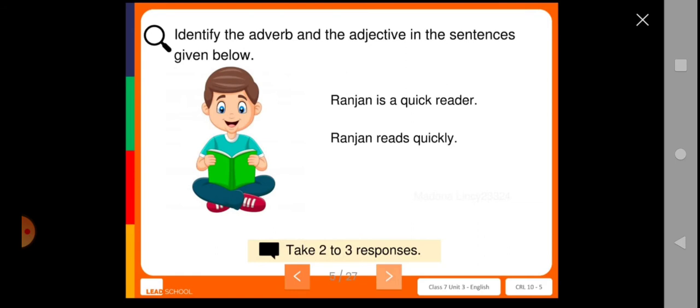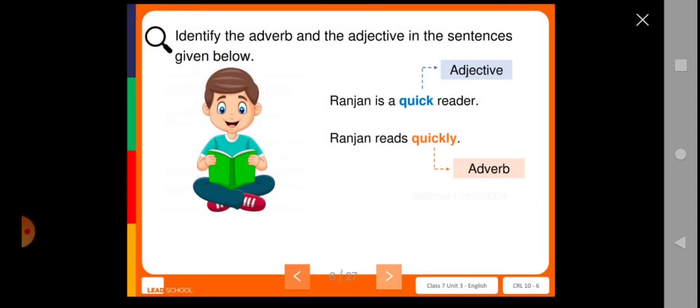Now identify the adverb and the adjective in the sentences given below. Ranjan is a quick reader. Ranjan reads quickly. Did you all find the adverb and adjective in these 2 sentences? Let me see the correct answer. Ranjan is a quick reader. Ranjan reads quickly. So here the adjective is quick, because who is the reader in the first sentence? Ranjan.